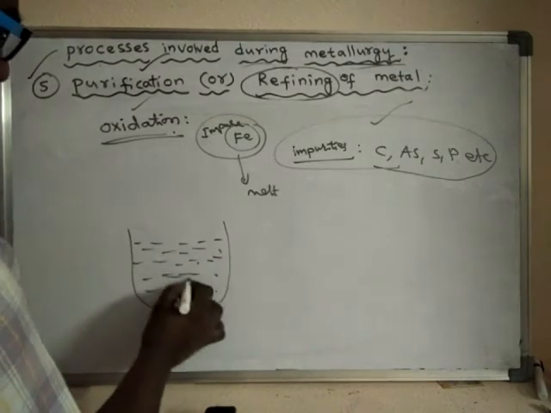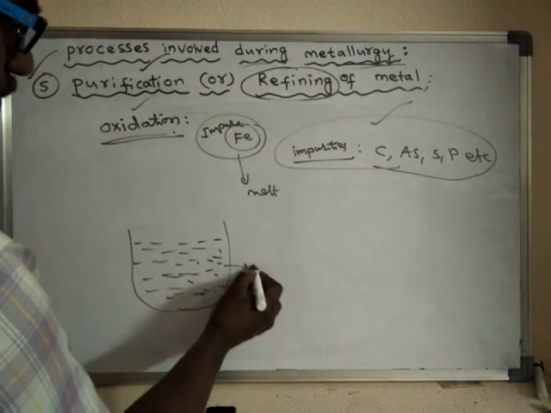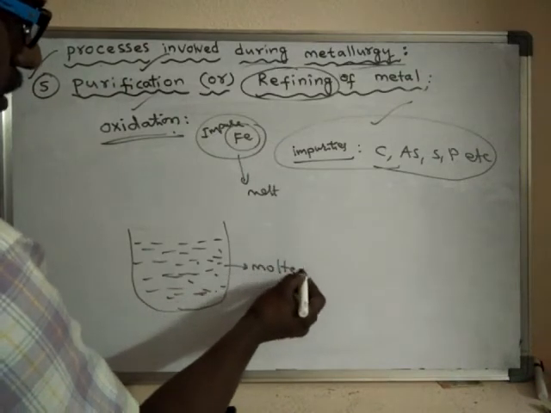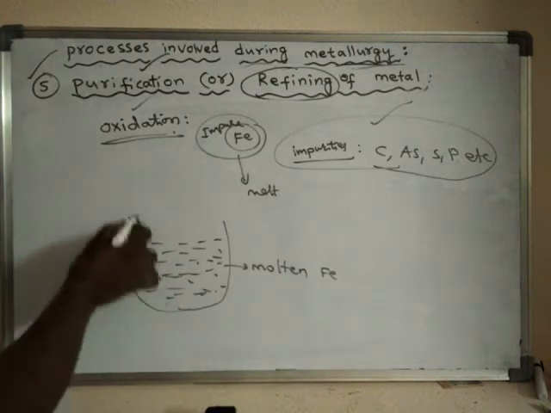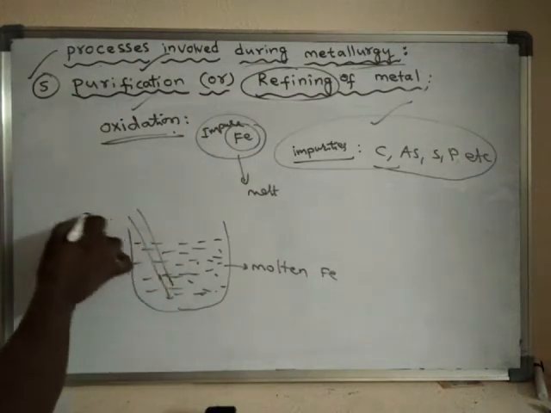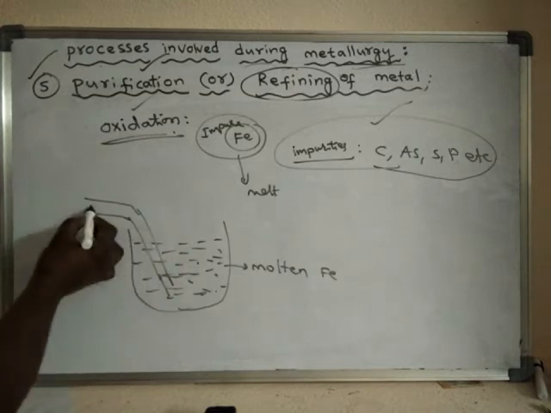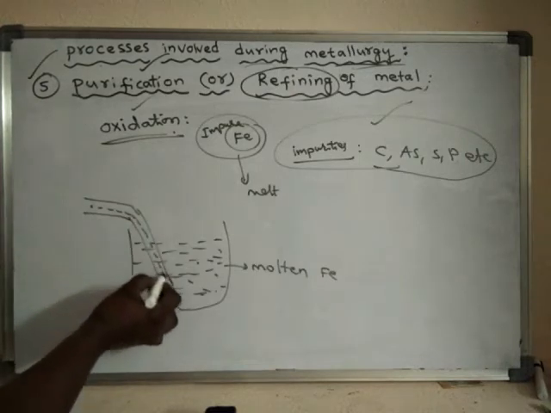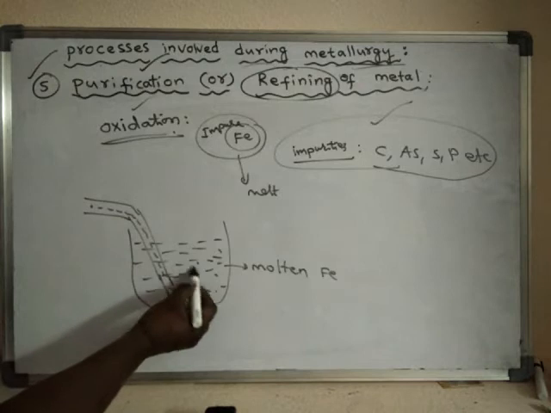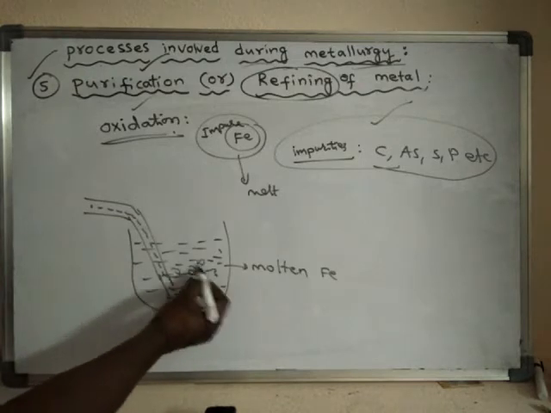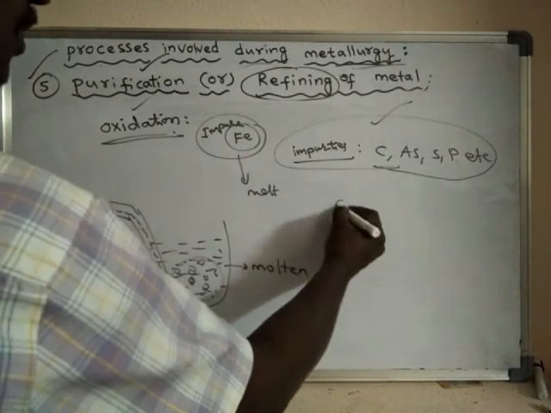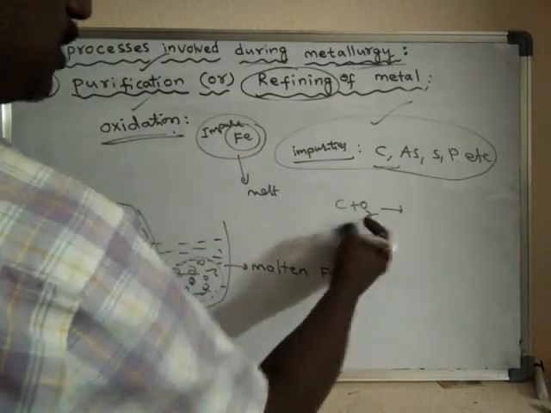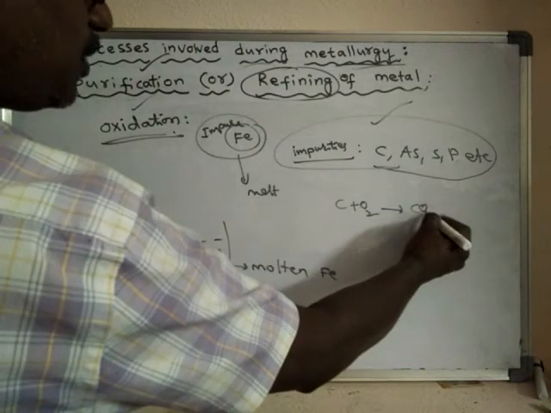Into this molten iron, oxygen gas is blown. When oxygen gas is blown in, it reacts with the impurities and converts them into their gases.